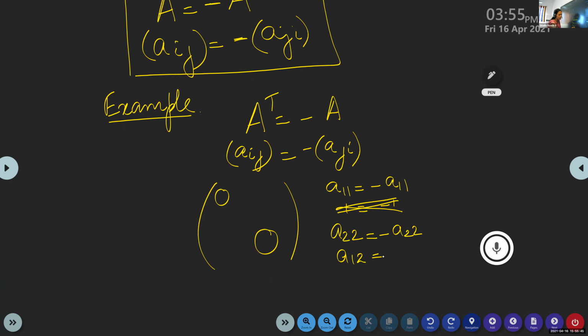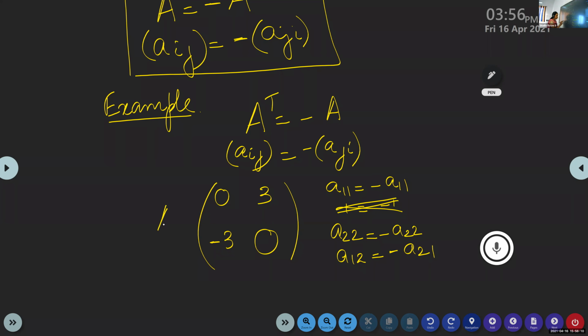A12 will be the same as minus A21. If in the first row, second column I fill 3, then in the second row, first column we write its additive inverse, minus 3.